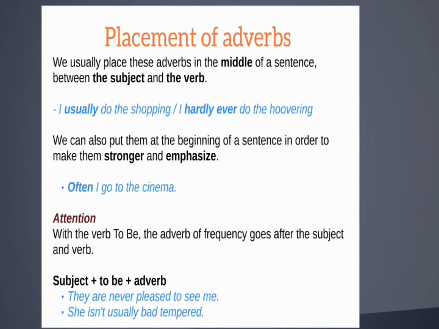For example, I often go to the cinema. Attention, with the verb to be, the adverb of frequency goes after the subject and the verb. The structure will be the following one: subject plus to be plus adverb. Examples: they are never pleased to see me. She isn't usually bad-tempered.